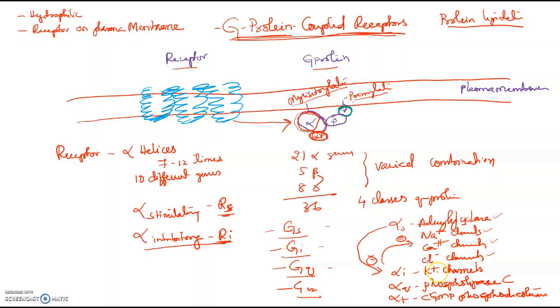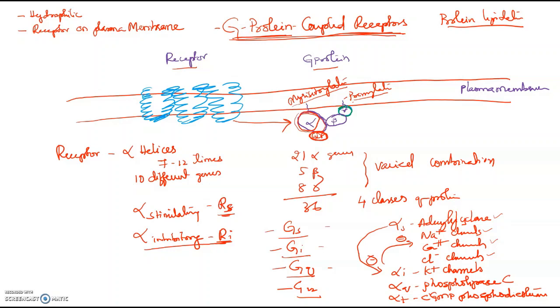Alpha I activates potassium channels and inhibits adenylyl cyclase, sodium, calcium, and chloride channels. Alpha Q activates phospholipase C, and alpha T activates cyclic GMP phosphodiesterase.